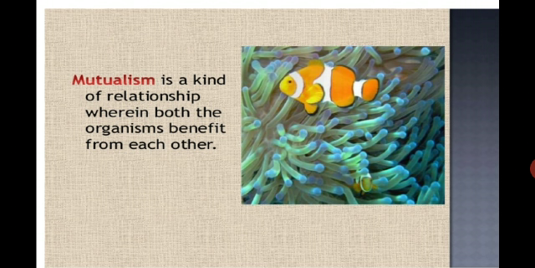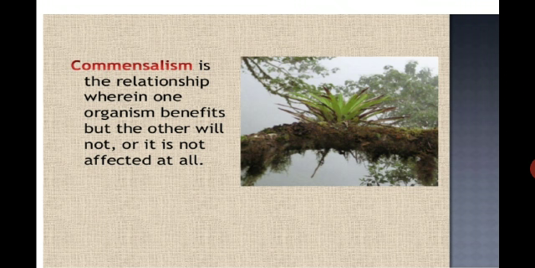The second type of relationship is called mutualism. This is a kind of symbiotic relationship in which two organisms live together for the benefit of one another. So mutualism is a kind of relationship where both organisms benefit from each other. Here is another type of relationship which is called commensalism. Commensalism is the relationship where one organism benefits but the other is not affected at all. So this type of relationship is called commensalism.